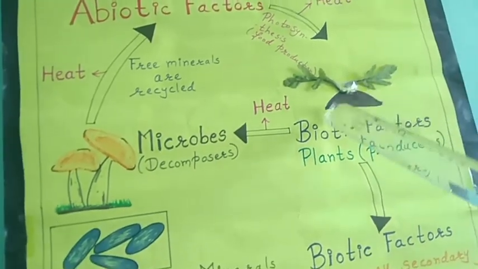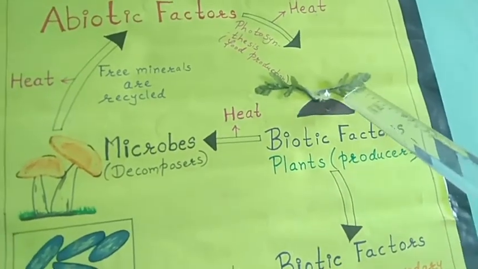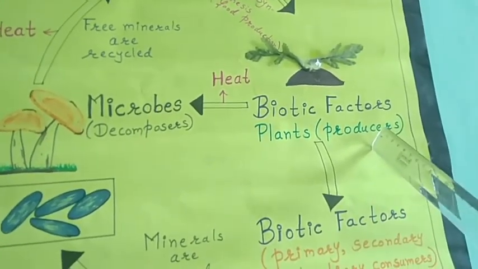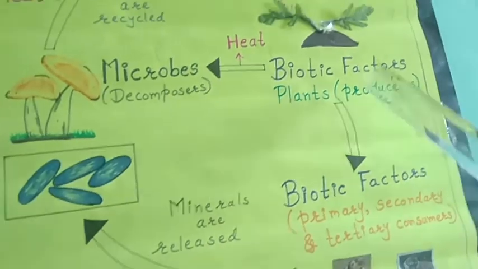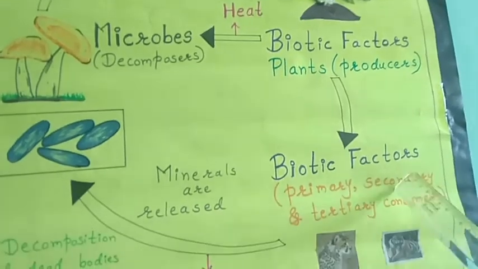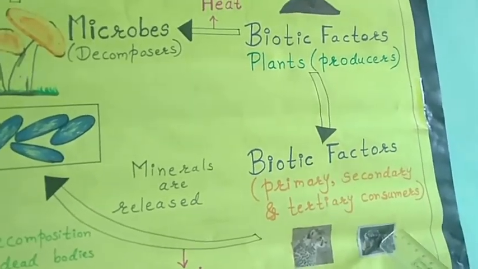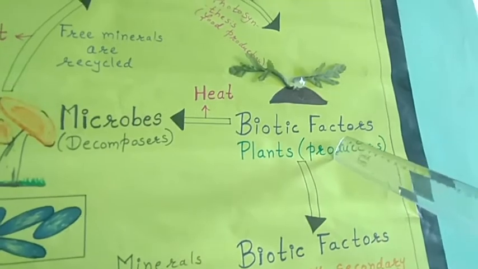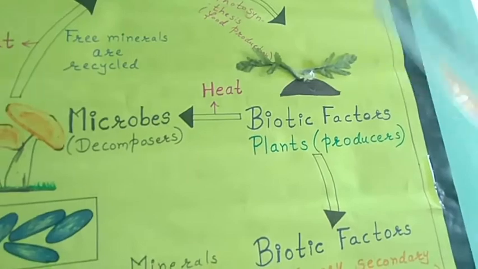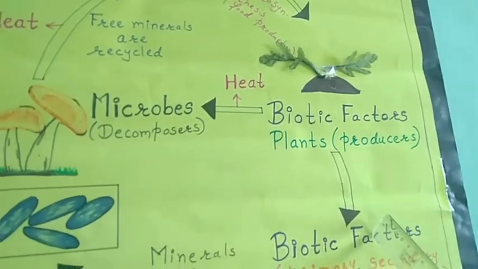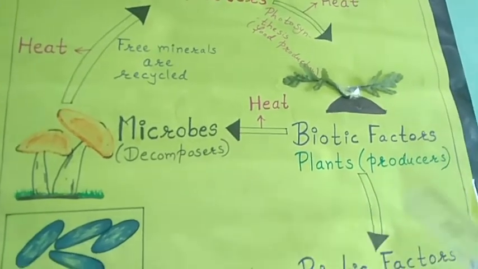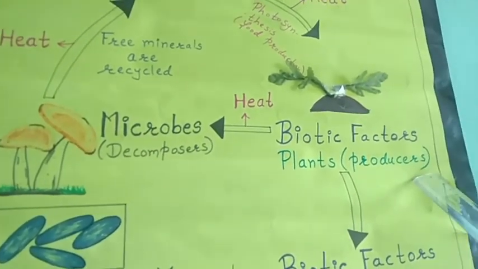As the plant grows inside the soil, plants are producers as they prepare their own food material. Then on these biotic factors, the primary, secondary and tertiary consumers are dependent, right? Plants aren't dependent on others for their food material, as they can prepare their own food with the help of chlorophyll pigment, as we have seen in the last lecture. So they prepare their own food and that's why they are called producers.